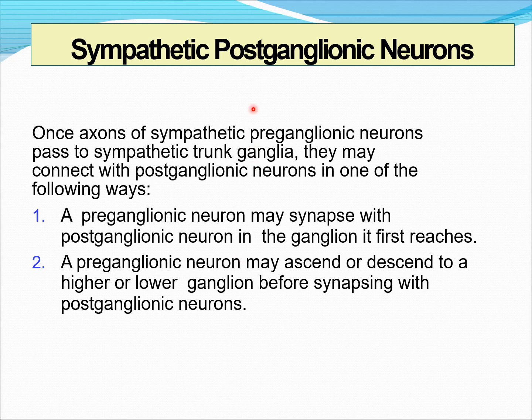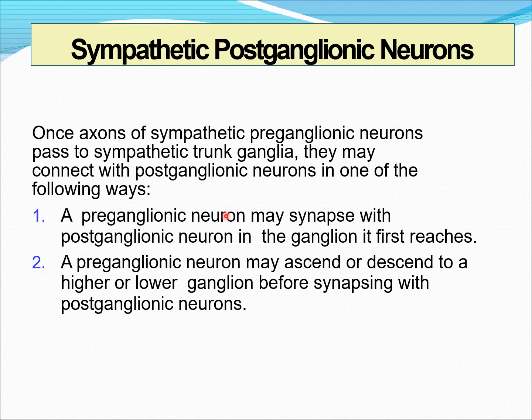Coming to the features of the sympathetic postganglionic neuron. Once the sympathetic preganglionic neurons pass to the sympathetic trunk ganglia, they connect with the postganglionic neuron in four mechanisms. There are four different ways of connection between the preganglionic neuron and the postganglionic neuron.